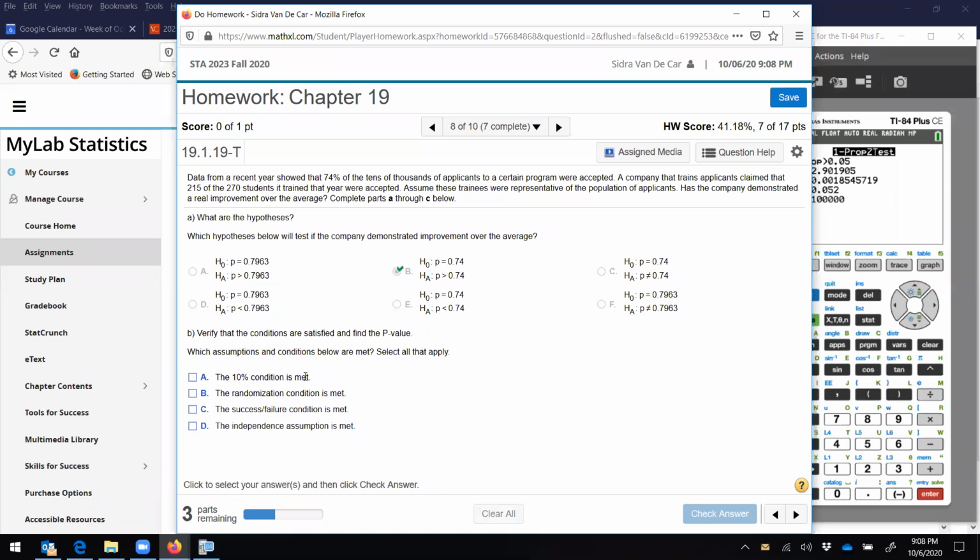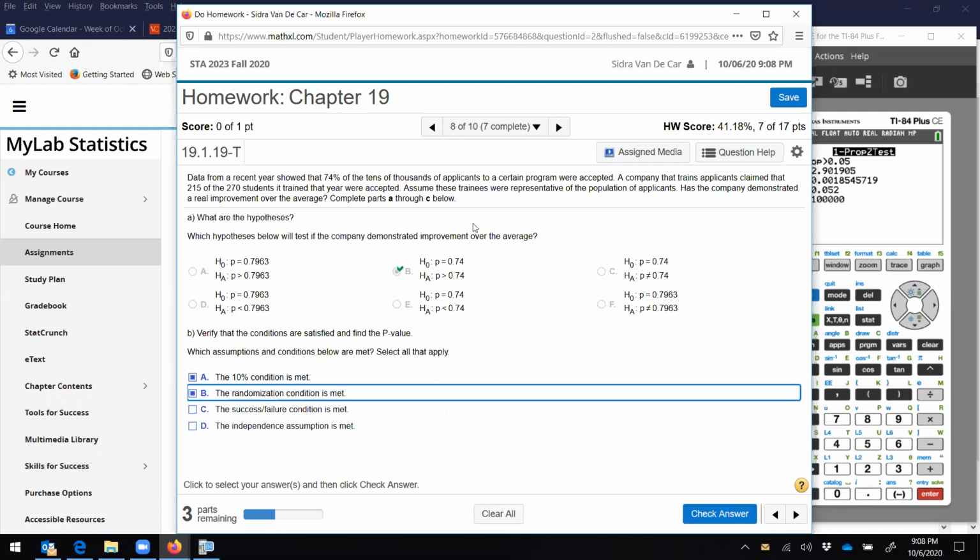Right, so our 10% condition, 270 students is less than 10% of all students. That's probably true. Randomization is not true, but we're able to assume that they're representative of the population of applicants, and that's the purpose of the randomization. So I think they'll let us check that. If not, we'll come back and uncheck that one, because they technically didn't randomize, but because they're representative, that's the point of the randomization.